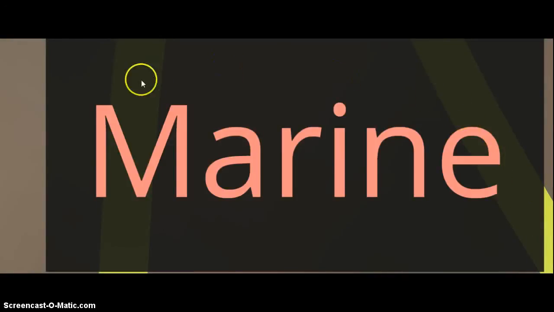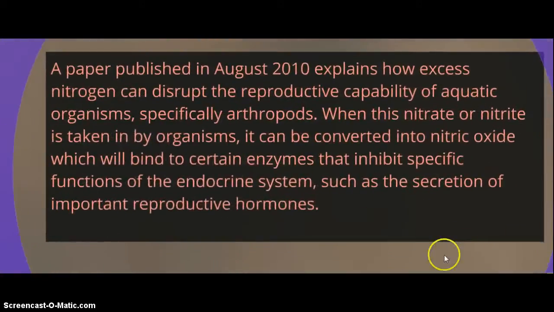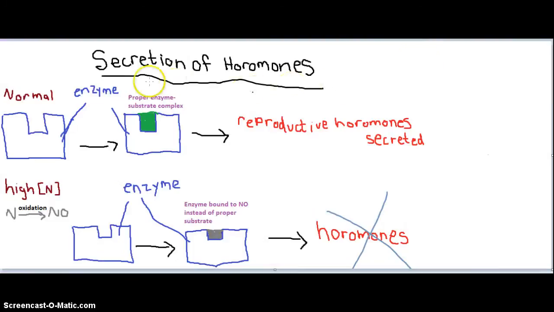Now we're going to move on to marine animals and how nitrogen will affect them. Recent evidence suggests that arthropods can be affected in terms of secreting their reproductive hormones, and that it can be affected by nitrogen. Let's have a look at it. I have a quick drawing here of how exactly the secretion of these hormones is inhibited.